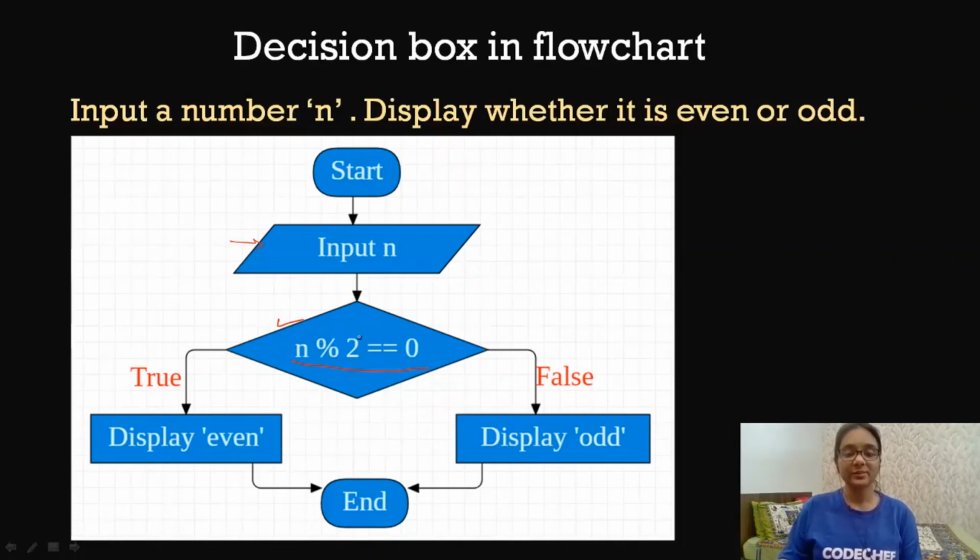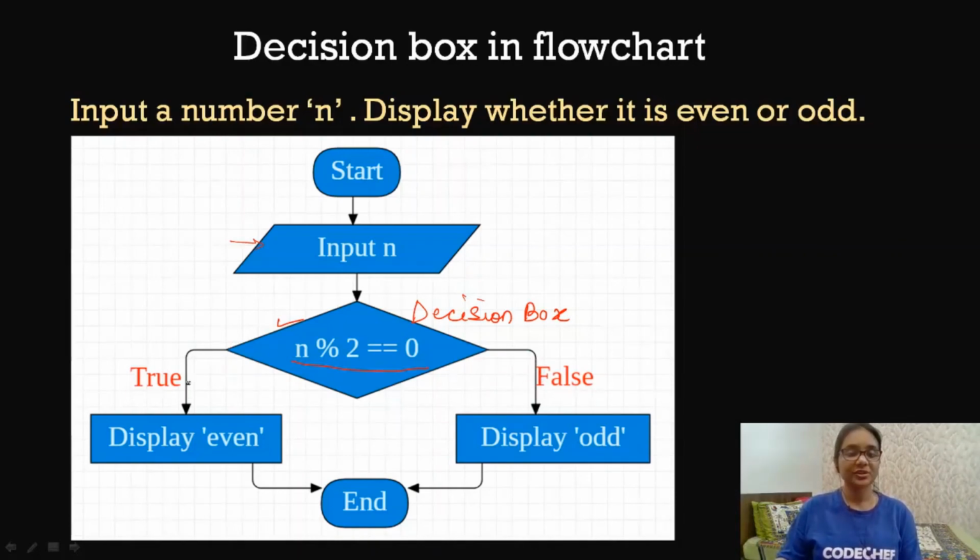Now this boolean expression, or any kind of condition, is always written inside this decision box. This diamond box is also known as the decision box. And this decision box has two outcomes. It can either result in true or it can result in false. As you can see through these arrows, this arrow represents what will happen if this particular expression results in true, and this arrow represents what will happen if it results in false.